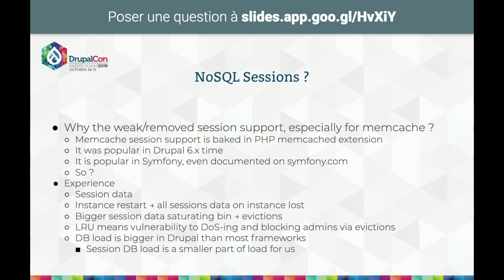Now, another problem is with cache and any cache solutions outside the persistent storage, you can just lose your sessions. Anytime your cache driver goes down and you are not in persistent storage, then you lose your sessions. All users can get logged out and lose the content of their sessions. Not only are they disconnected and have to reconnect, but they also lose whatever data was stored for them. And this is not something you want for a session.